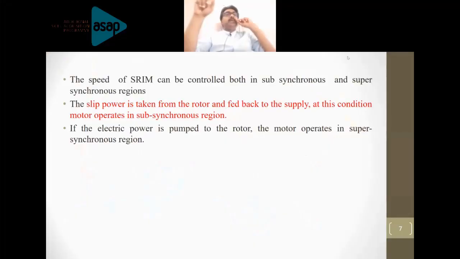So here in the next slide, if you have a look at it, the slip power recovery scheme can be implemented for both the subsynchronous and supersynchronous region. So you can achieve the speed control of a slip ring induction motor with the help of a slip power recovery scheme in both the subsynchronous region and also in the supersynchronous region.